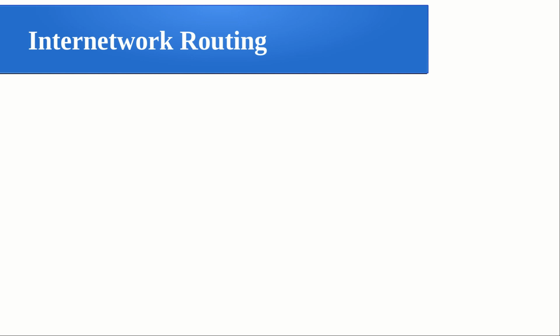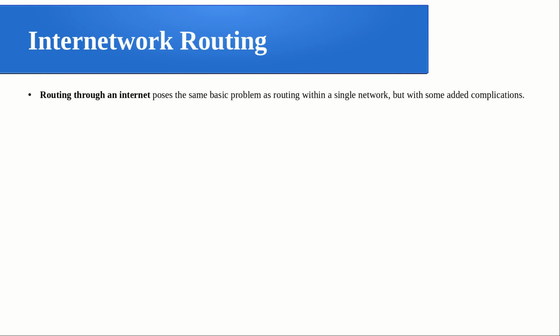So internetwork routing through an internet poses the same basic problem as routing within a single network. How routing is done within a single network is something we already covered. That is the kind of difficulty we have with routing in an internet. So this is something generalized, but with some added complication, of course.